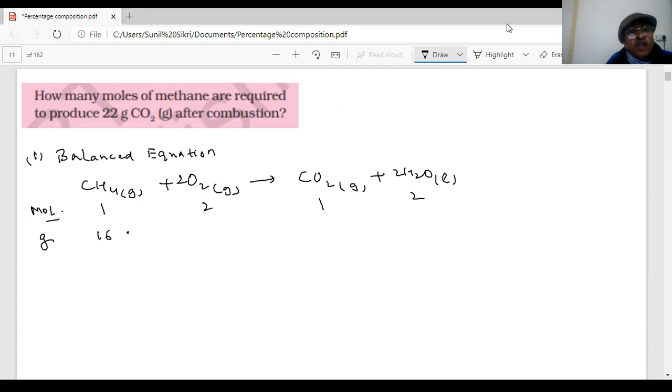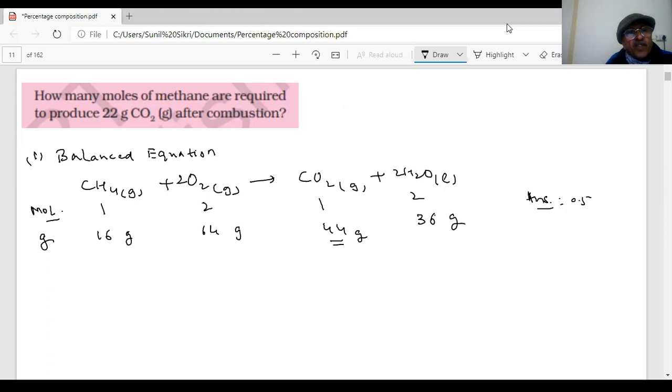16? Because 16 grams of methane produces 44 grams of carbon dioxide, so would it be 0.5 mole? What is your answer? 0.5 mole. Let me check it out. How many moles of methane are required to produce 22 grams of CO2?